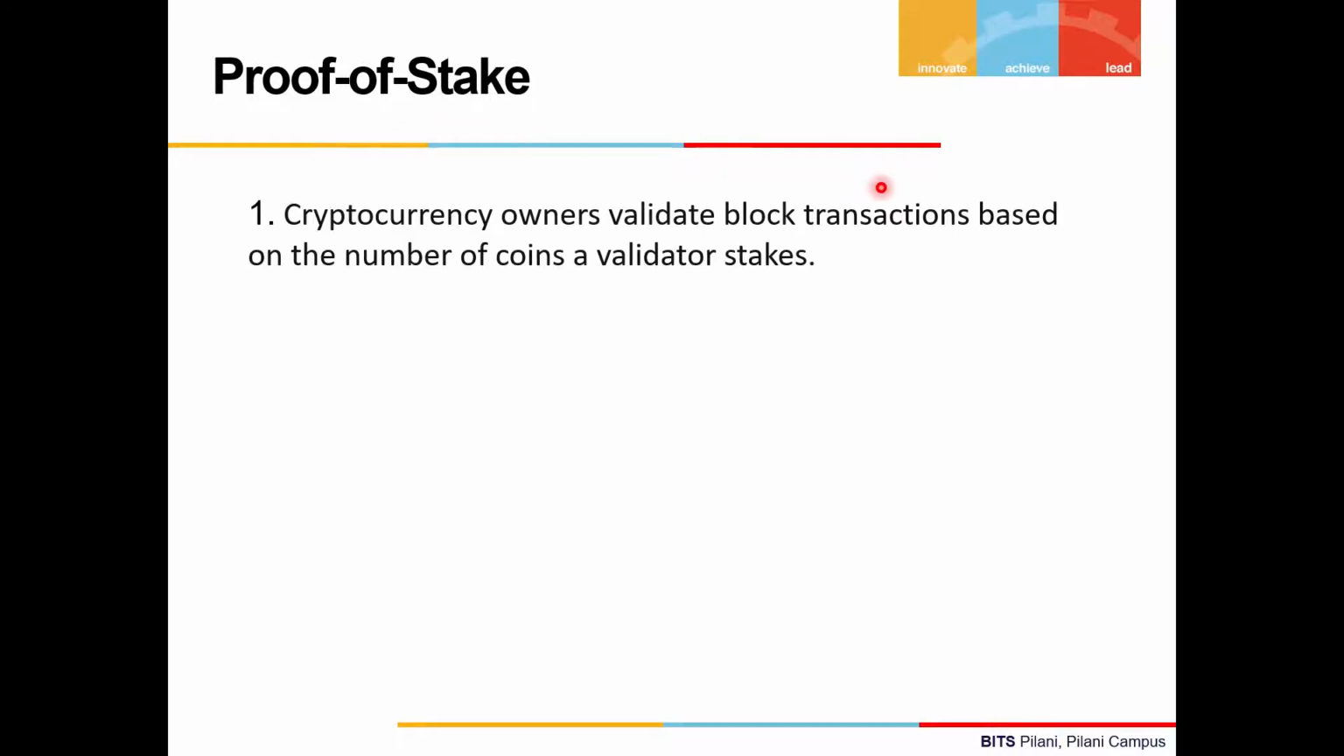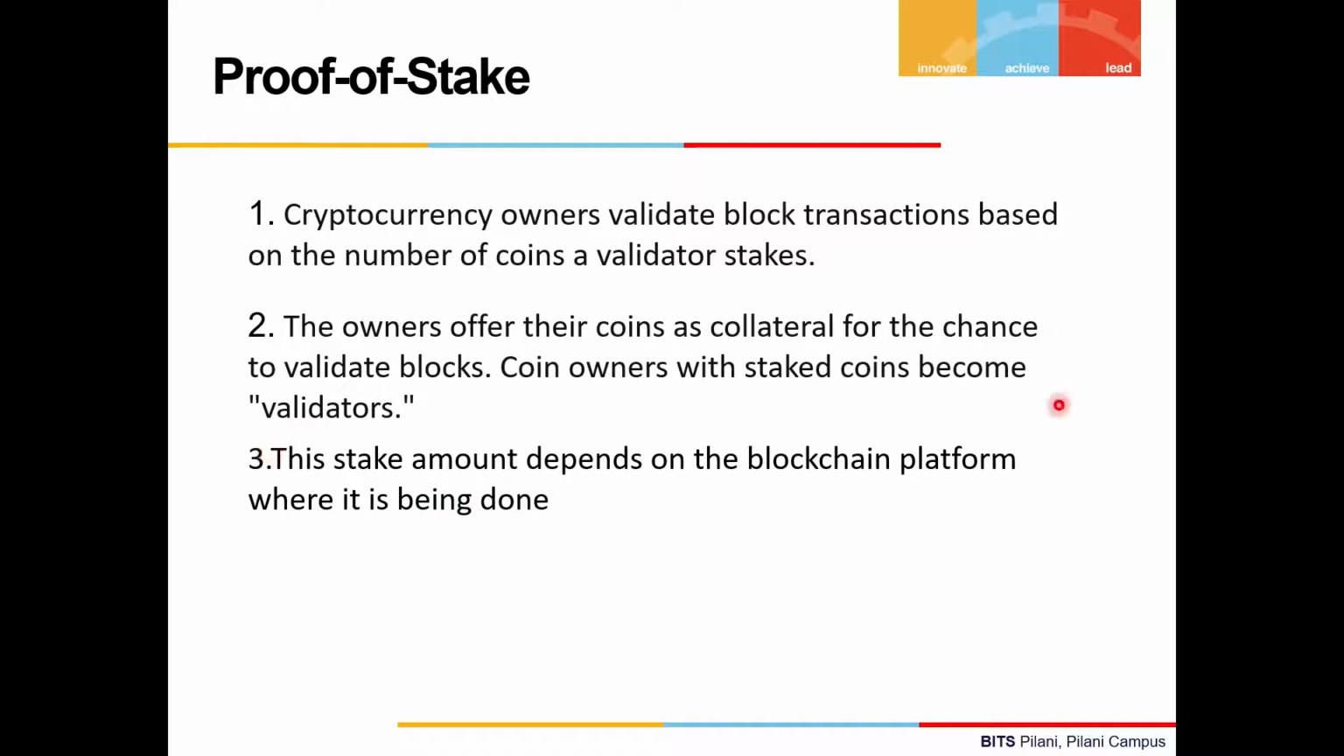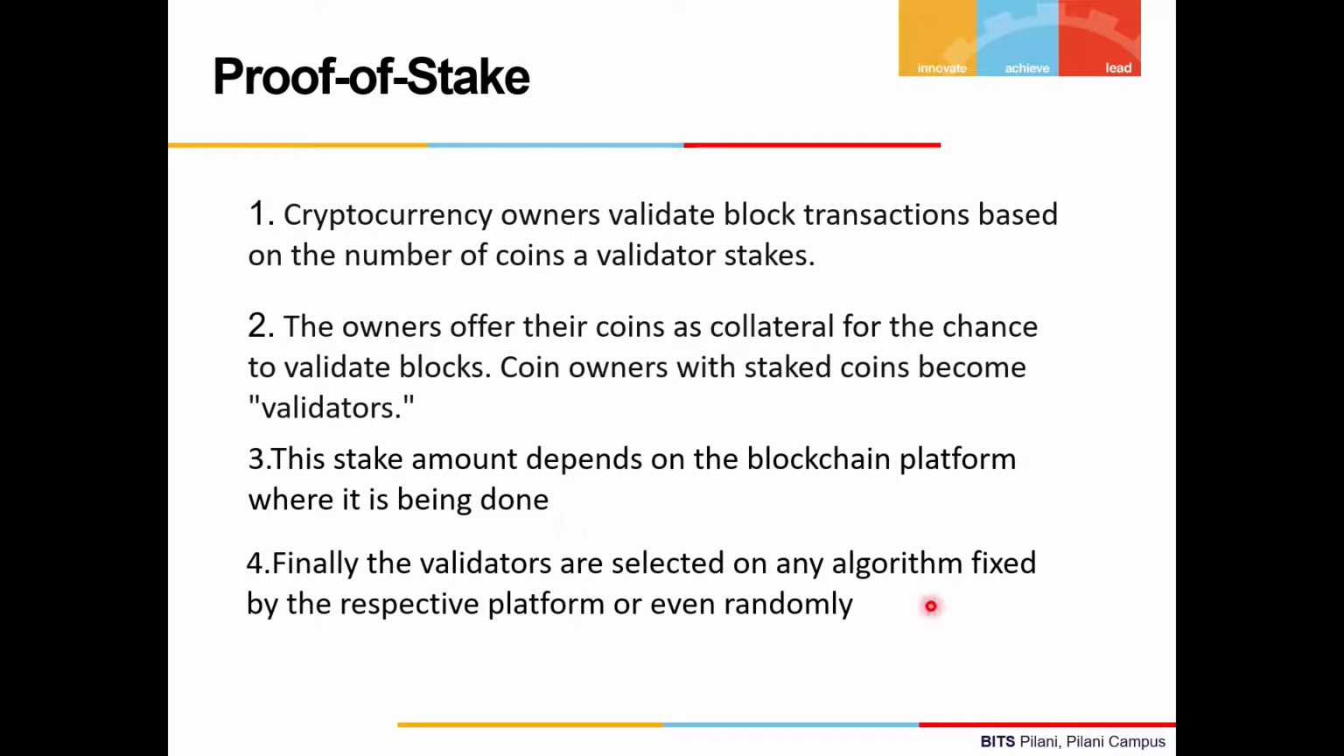Now, at this point, let's just get to the main points of the proof of stake model. First, cryptocurrency owners validate block transactions based on the number of coins a validator stakes. Second, the owners offer their coins as collateral for the chance to validate the blocks, and this collateral is a stake in the proof of stake model. Coin owners with staked coins become the validators or leaders. This stake amount depends on the blockchain platform where it is being done. Finally, the validators are selected by an algorithm fixed by the respective platform or even randomly.